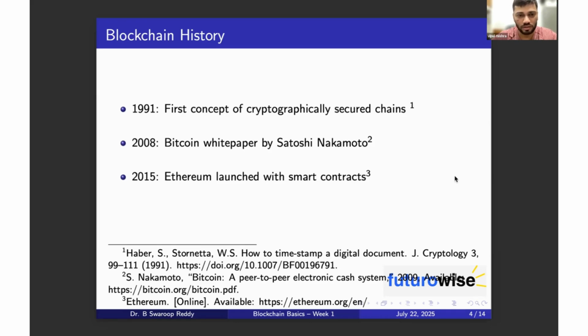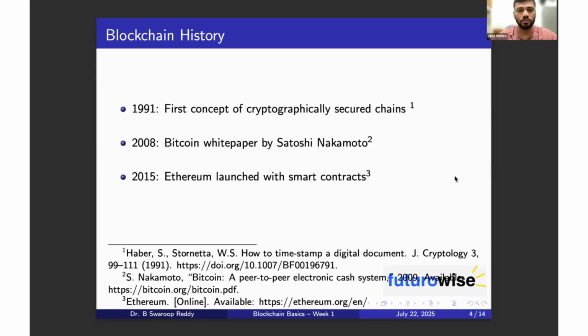How is it different from the traditional transaction? Let's say you want to send money to the US. You will have a lot of institutions working as middlemen to verify and validate your transaction. In the case of the Bitcoin blockchain, there's no central authority, and it is very fast. If you're trying to send money to a different country, the transaction usually does not go through right away. It takes a lot of time. A Bitcoin transaction usually goes through within minutes, right? Similar is the case with Ethereum.